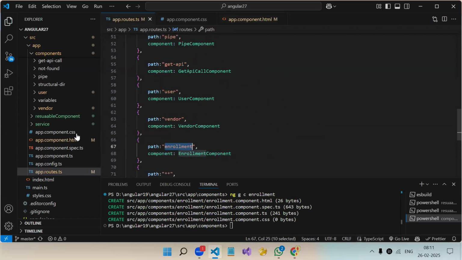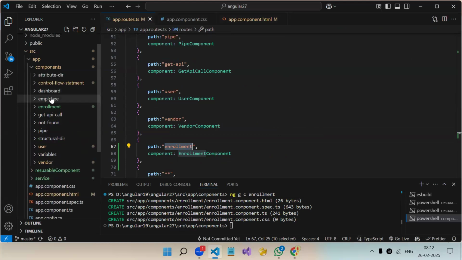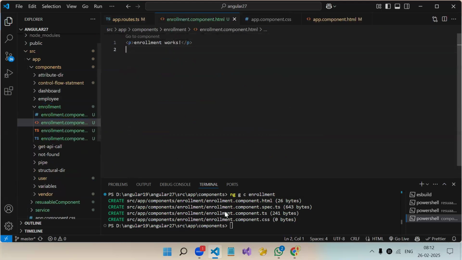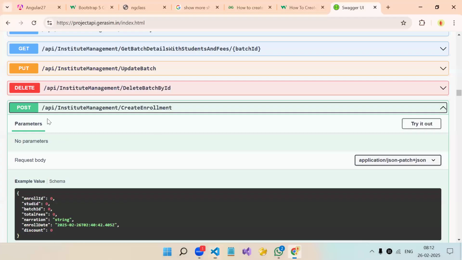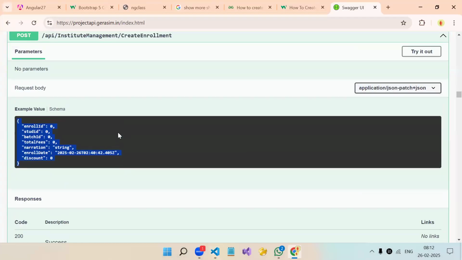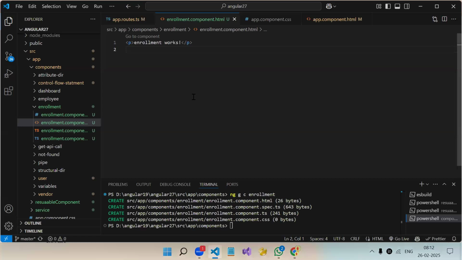Fine, now it is the component. So this is our object. If we look at this object, we have enrollment ID. In the form, do we take enrollment ID? Do we show the primary key in our form? No, right? So this we don't have to worry. Student ID is there, so student ID and batch ID, two foreign keys are over here. So let's first design the form.